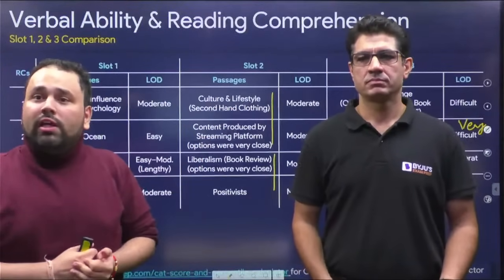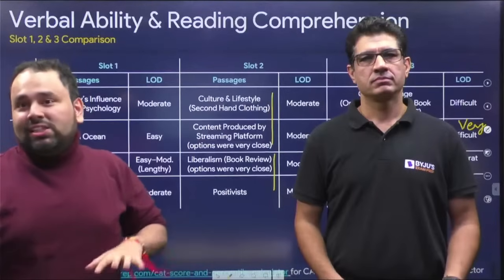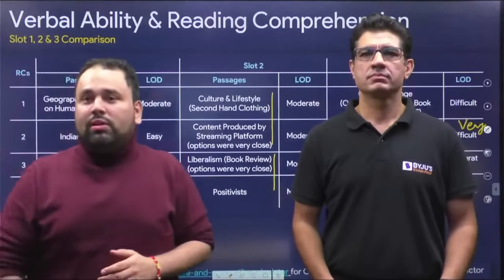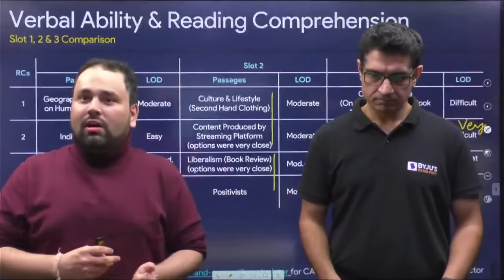I'm looking at around 14 verbal, 12 DILR, 6 in quant, slot 3, NCOBC, will I clear cutoff? 6 in quant, 80 percentile, yeah, dicey. Last year it was 12, that can come down to 9, 10, but 6 is dicey.